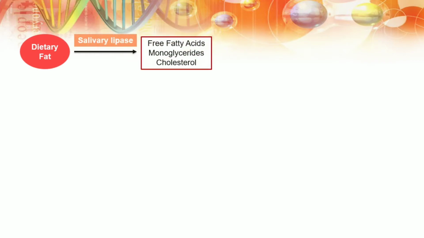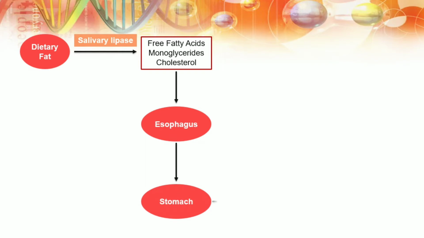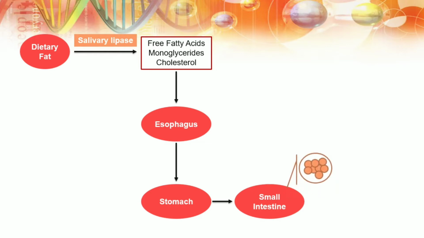Let's start with the dietary fat. The salivary lipase will break it down into free fatty acids, monoglycerides, and cholesterol. The free fatty acids, monoglycerides, and cholesterol will go to the esophagus, then to the stomach, and next to the small intestine. The small intestine will organize them into fat globules.